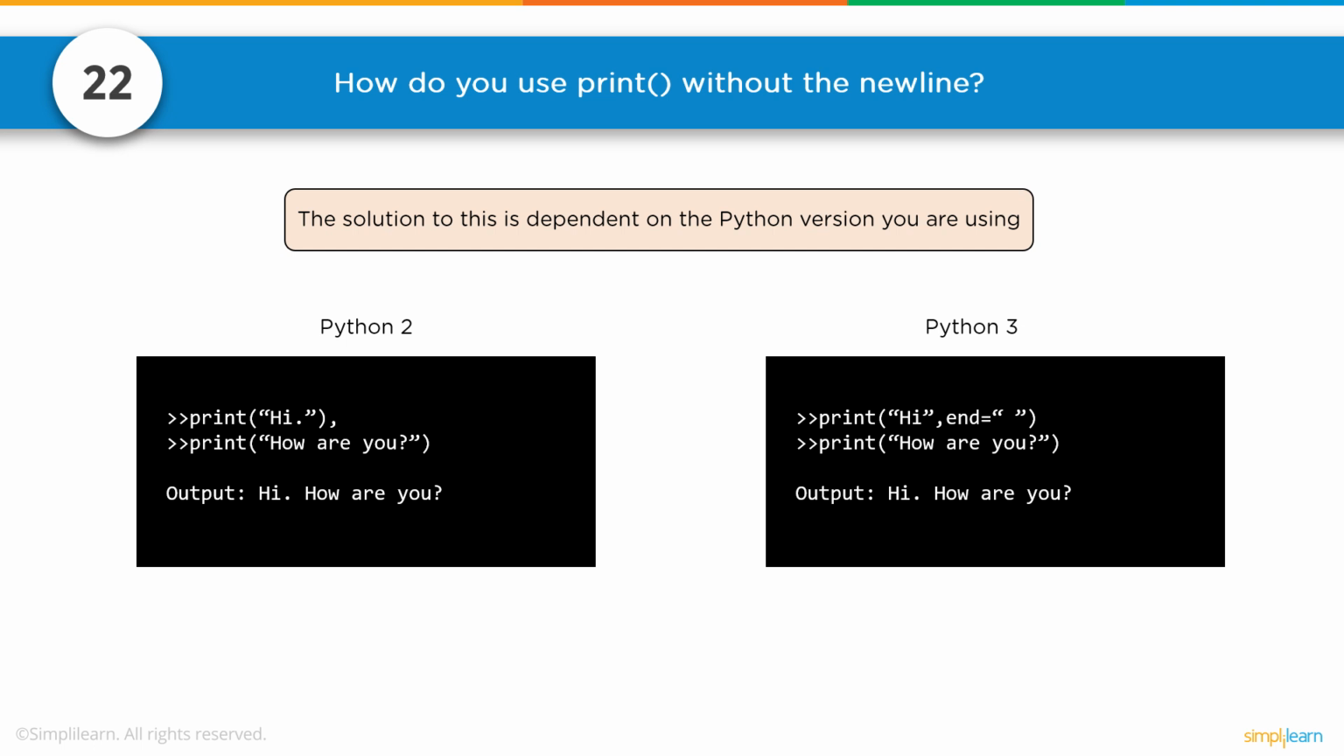Print "how are you?" and you have "hi, how are you?" In version 3, print "hi", comma, end equals, and it'll add a space on the end there. You can put different characters in there, but generally you just want to put a space on the end. Print "how are you", and now we get "hi, how are you?"